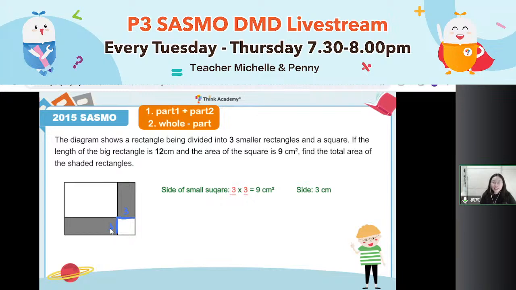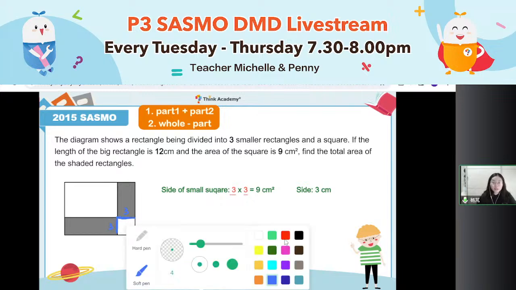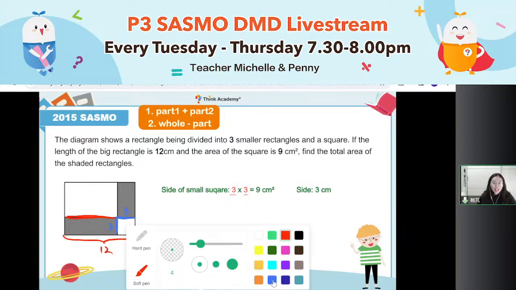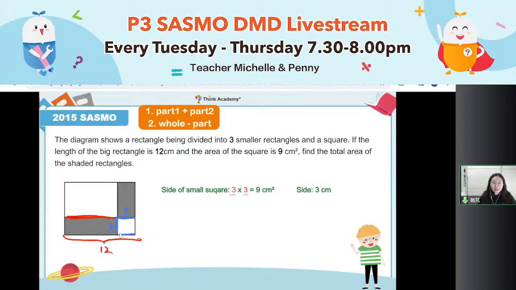The next step, I can find the length of the rectangle. How long is this side? Can we know? Or we can change it into here. How long is this side? Everyone, now the total is 12. Actually, I know the side of the little square here. It should be 3. Then 12 minus 3 is what I want to find. 12 minus 3 equals 9.